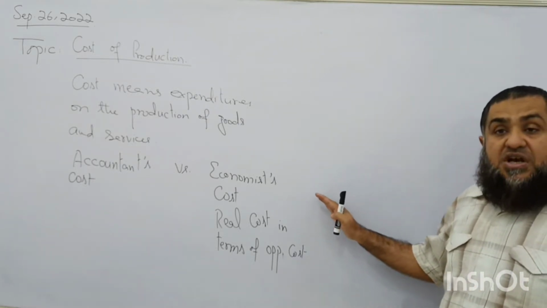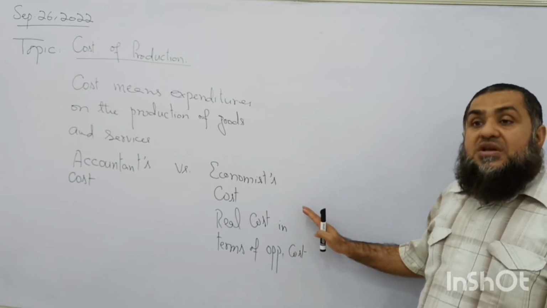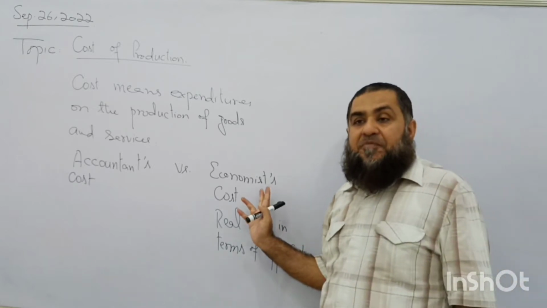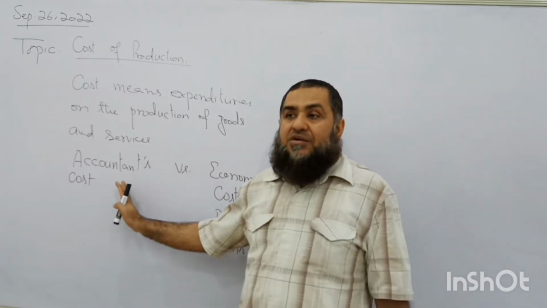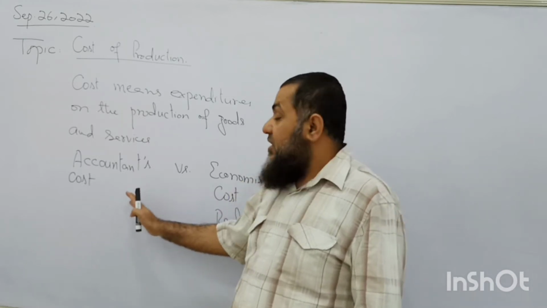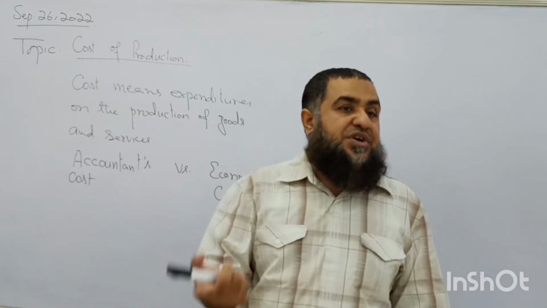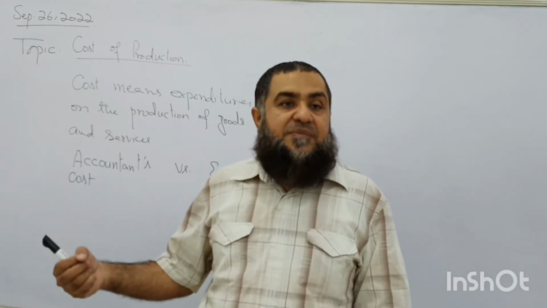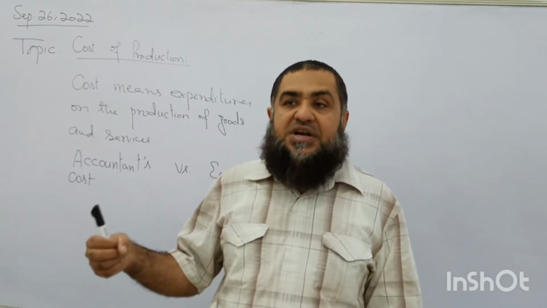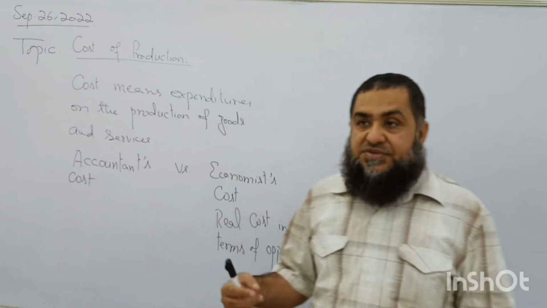So every factor of production has what? Opportunity cost. Those opportunity costs of each factor of production will be considered by an economist, not by the accountant. Clear my point? What I am trying to say? The accountant is not measuring cost of production in terms of opportunity cost; rather he only measures in terms of money which he is paying for the cost of production, or whatever the expenditure is incurred by the firm in order to produce the goods and services.